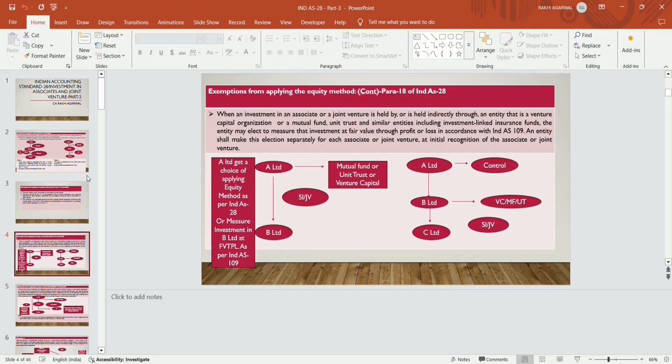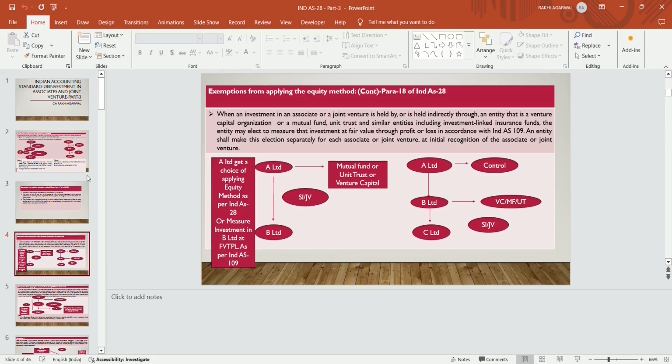This was the first scenario. The second scenario is when A Limited has control over B Limited and B Limited is the subsidiary of A Limited. The subsidiary is a venture capital organization or mutual fund or unit investment company, and B Limited has a significant influence on C Limited. In this case, what happens? Who will consolidate? A Limited will consolidate the balance sheet, and B Limited has a choice as per para 18 of Ind AS 28. Either it will apply the equity method or it has a choice to measure its investment at fair value through profit and loss account as per Ind AS 109.